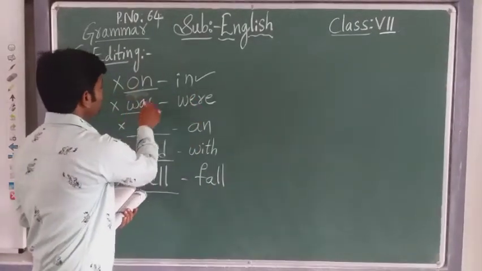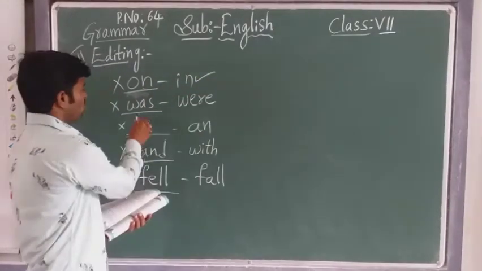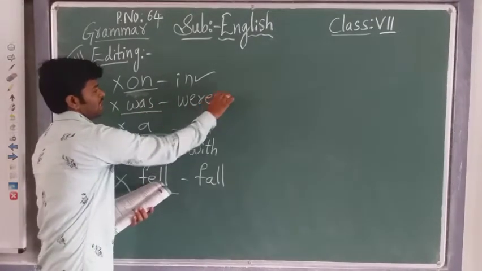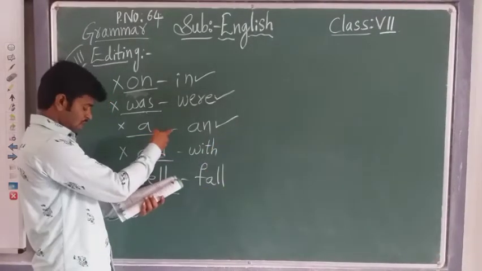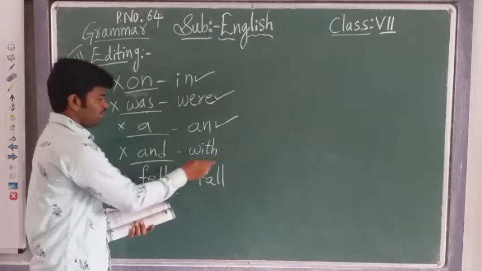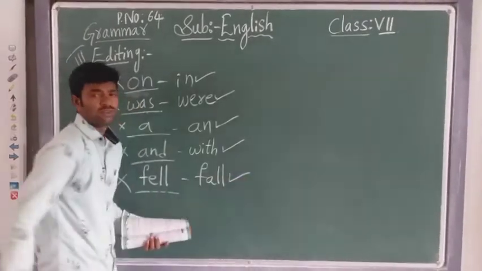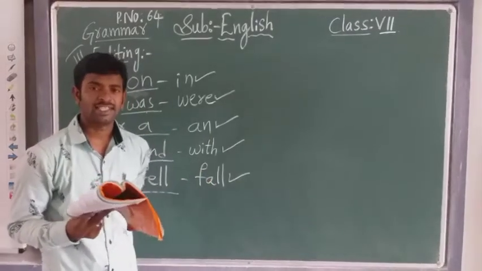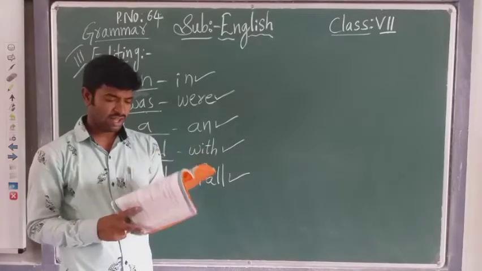So in the first sentence, children, on will not come. In is the correct answer. In the place of was, where is the correct answer? A is wrong. An is the correct answer. An excellent shooter. Next, and will not come. With the catapult. Fell not, fall down. This is the editing bit for you, which has five sentences. In those five sentences you have the errors.